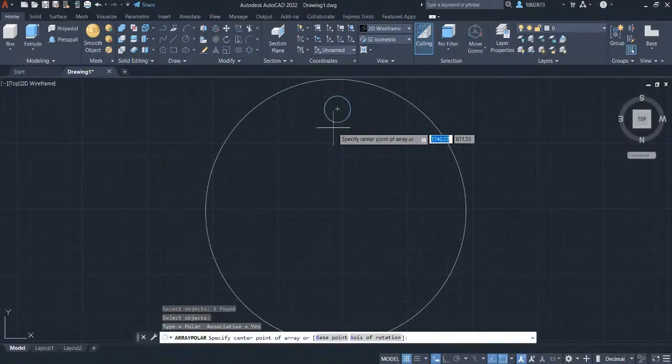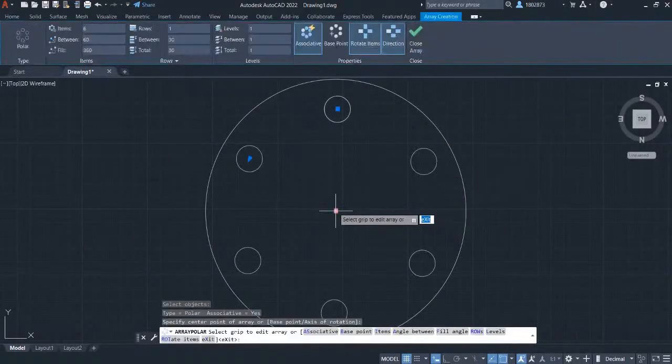Press enter. And let's specify the center point to be the center point of the big circle. Hover your crosshair here so the center point of the circle will pop out. Left click on the center. Head over to the ribbon and let's change the items to be 4.